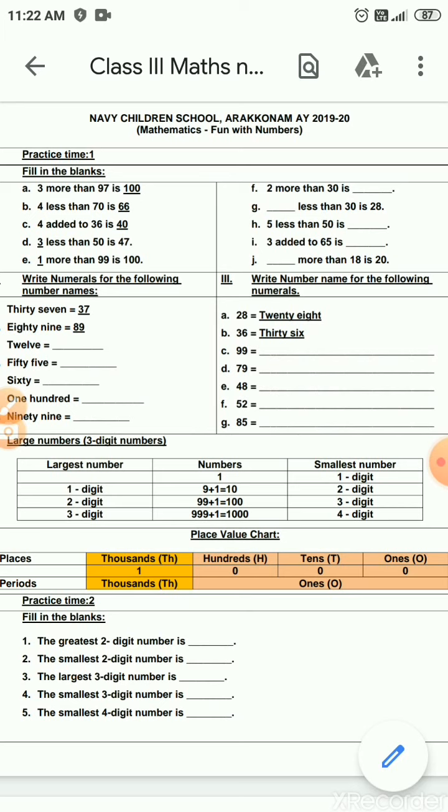Okay children, so now see the periods. What are these periods? Not only places, we have to divide the numbers in periods. So how will you divide it? See this: ones, tens, hundreds, all the 3 are in the ones period. Till now you know only numbers till 100, so you don't know about periods. All the 3 were in only one period, that is the ones period. Now we are learning one more digit, that is a 4-digit number, where the 4th digit is in thousands place, that is in the thousands period.